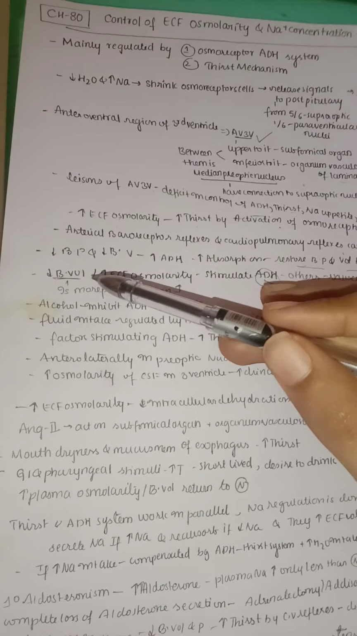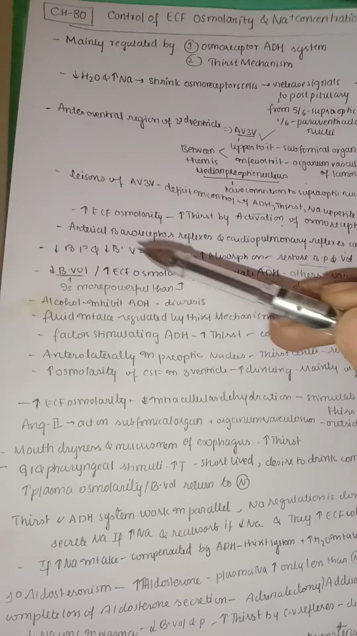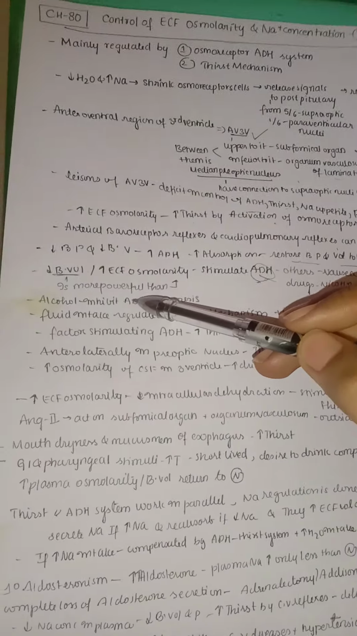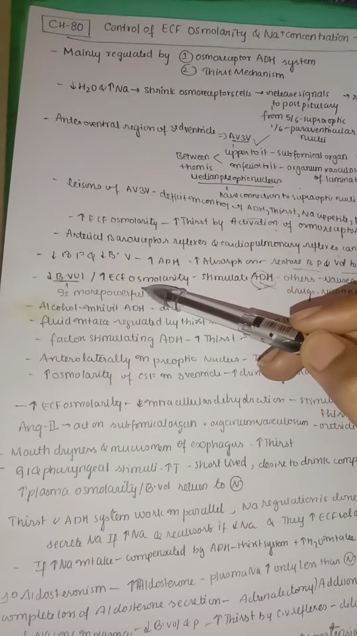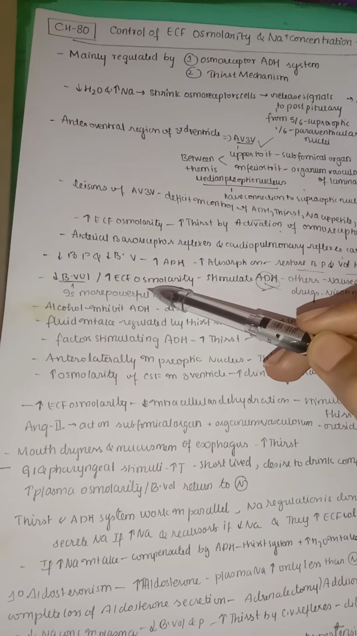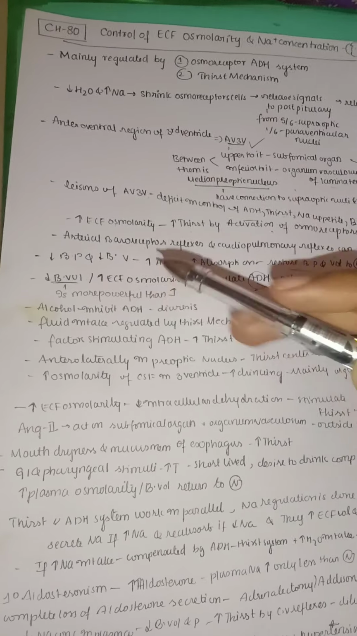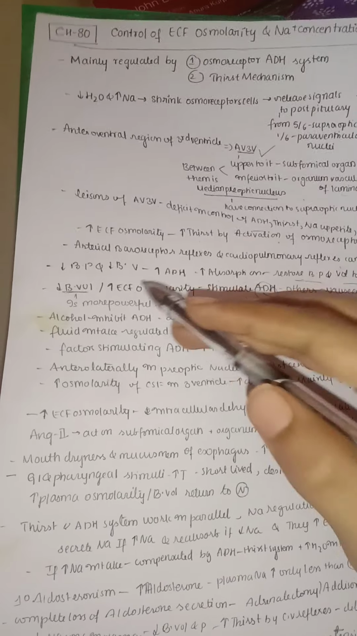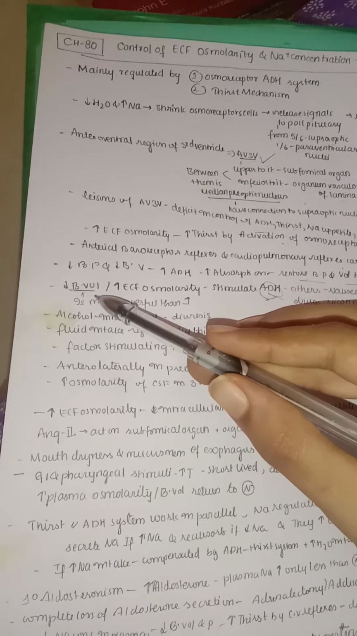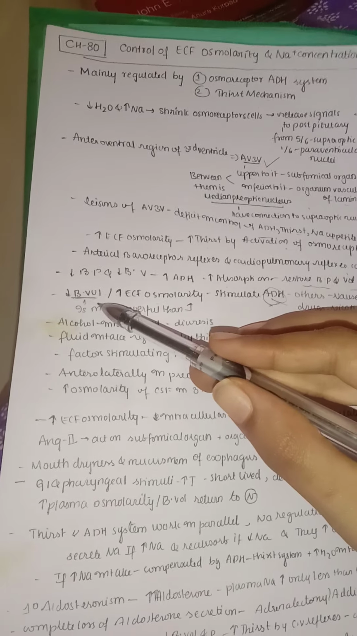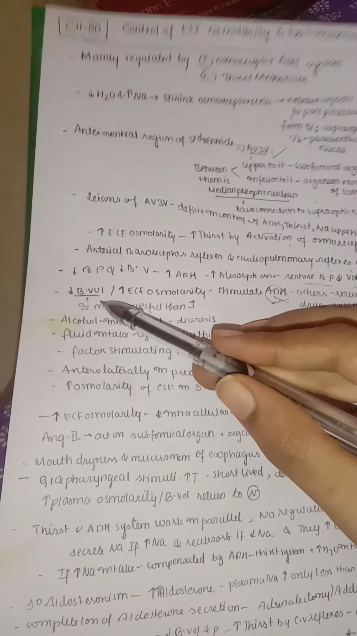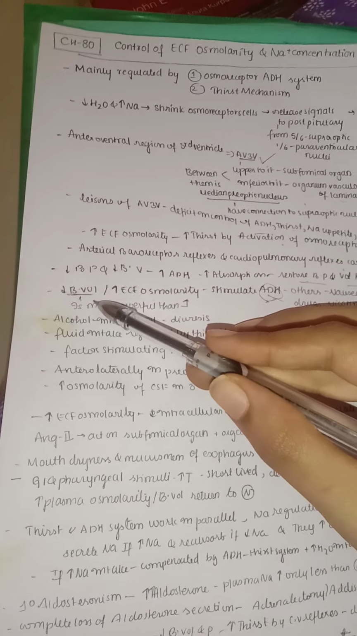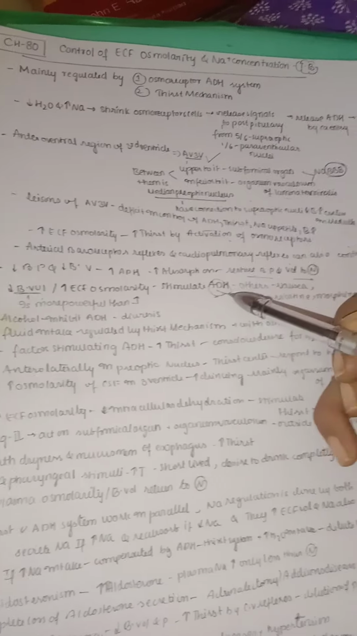Actually, this decrease in blood volume is a more powerful, more potent stimulator when compared with the increase in extracellular osmolarity, because some local factors also try to regulate osmolarity. But a decrease in blood volume is a more serious condition, because it may lead to shock as the whole blood volume is decreased. So to prevent this, it will immediately stimulate ADH.